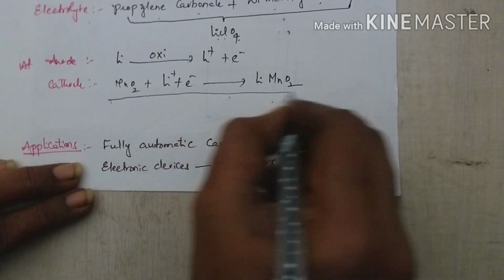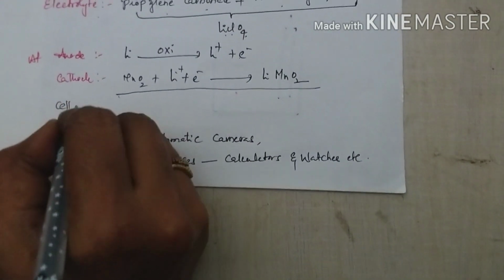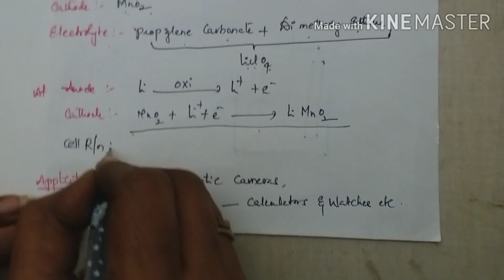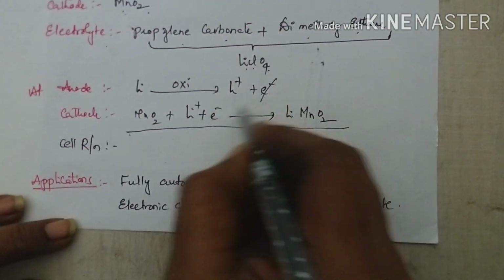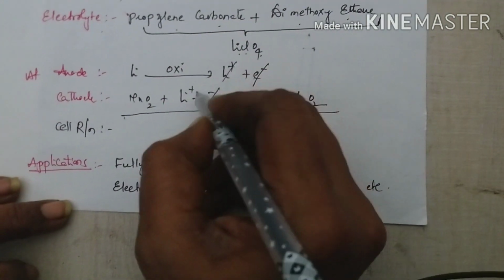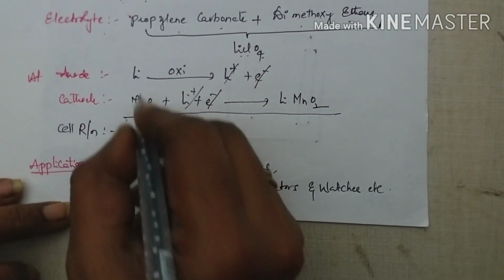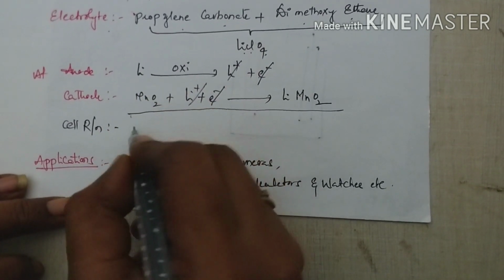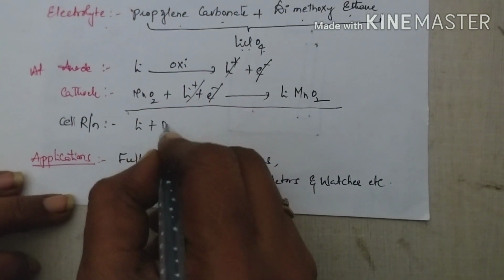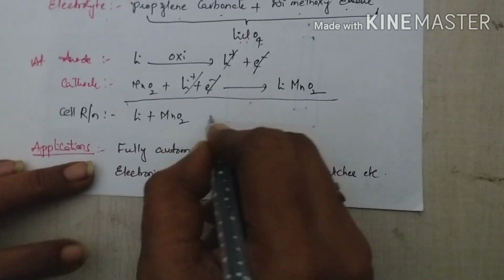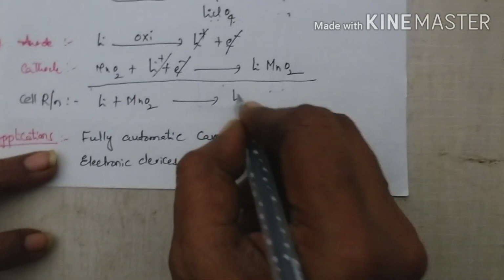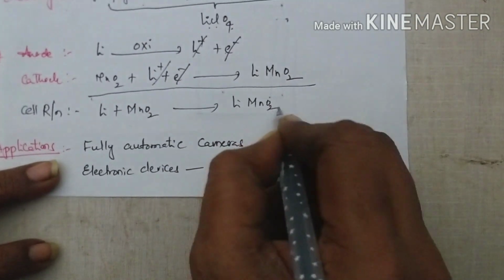So what is the cell reaction? Here the cell reaction is the cancellation of electrons and lithium ions. The reactants are lithium plus manganese oxide, which gives rise to lithium manganese oxide.